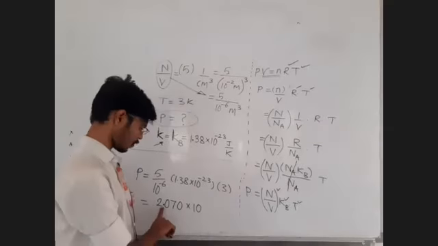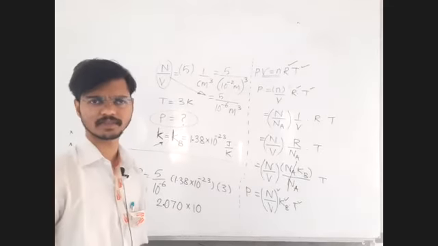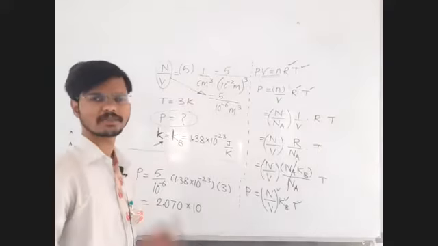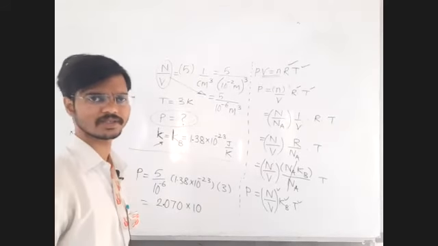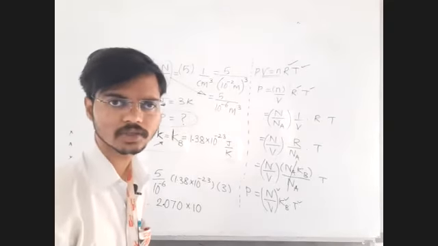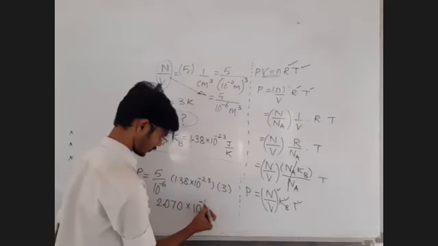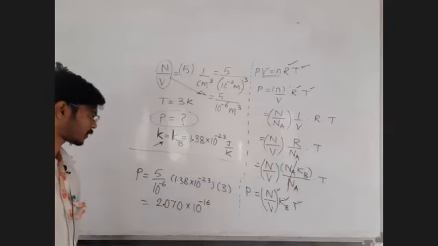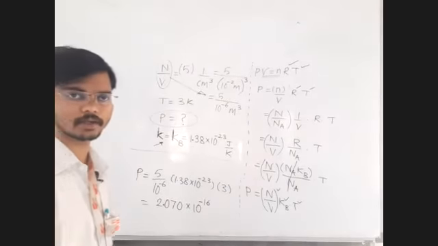2 point. I want decimal point after first digit. See, you cannot write 20 point something. Okay, you should always write 2 point something. Decimal point is always to be arranged after first non-zero digit. That is a convention. You should follow the convention. So 10 raised to 5, 10 raised to minus 16. Okay, I think this should be the correct answer. Check whether I am right or wrong. Am I right? Just tell me, am I right or wrong?